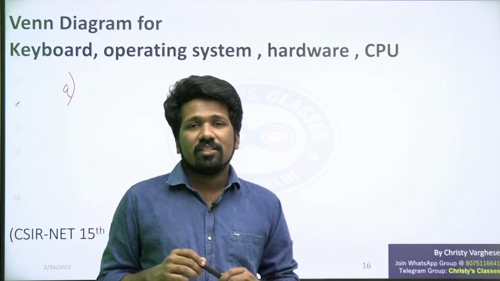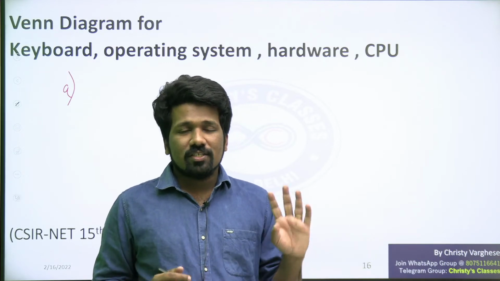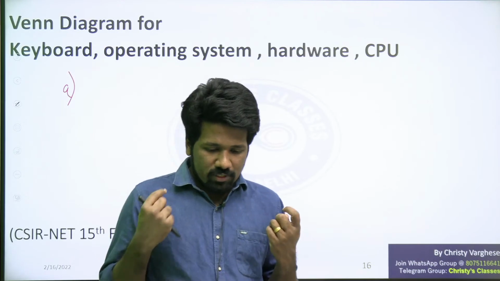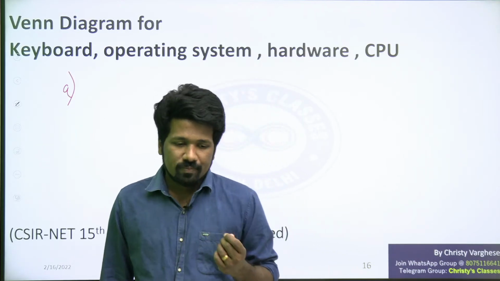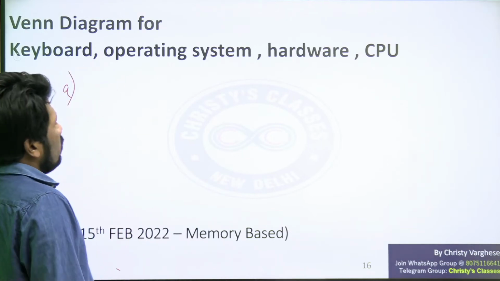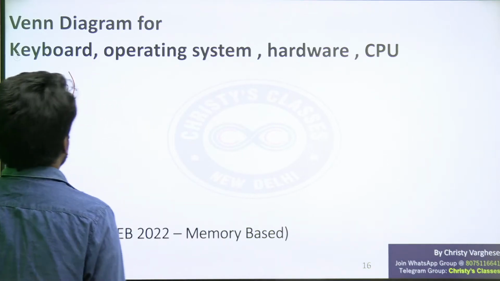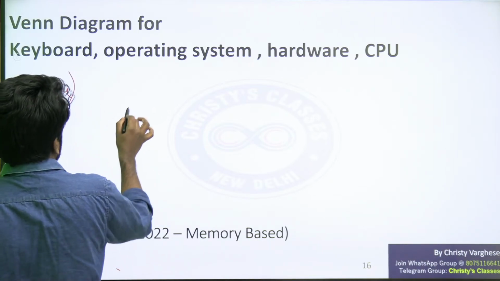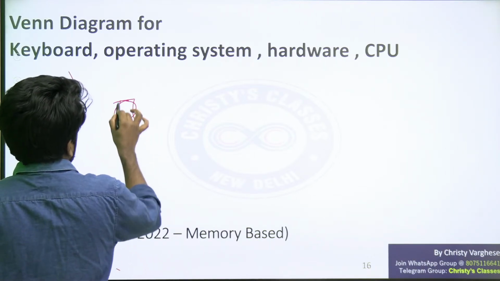Chances are there they can ask. In the earth science question paper it was fruits, vegetables, carrots, and roots. What Venn diagram relationship can be established? Here it is keyboard, operating system, hardware and CPU. So I will give 4 options for you to answer.